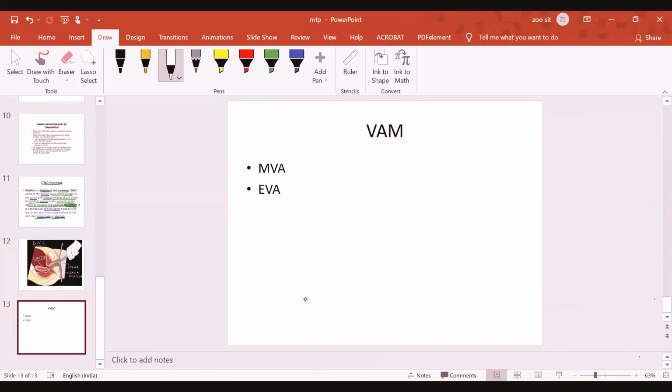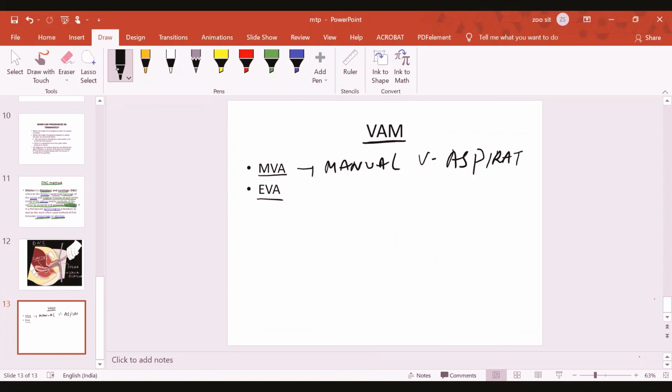And then we can understand the vacuum aspiration method. With the help of the vacuum, the pregnancy is sucked out. There are 2 kinds of vacuum aspiration. One is manual vacuum aspiration, and the second is electronic or electric. Suction is done with the help of an electric device, electric vacuum aspiration.